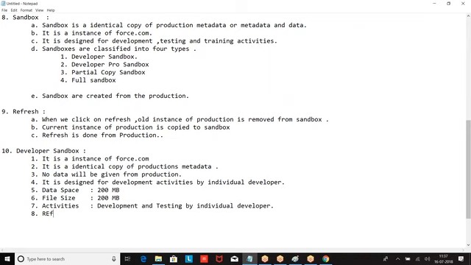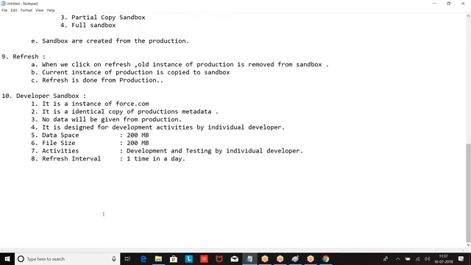A refresh interval. In a day, how many times can I take a fresh copy from production? One time in a day. You are a developer. You have to deploy. Every day you will not take a fresh copy from production. You are going to write a program and deploy it to production. So every day at max, how many times can I take a fresh copy? One time.